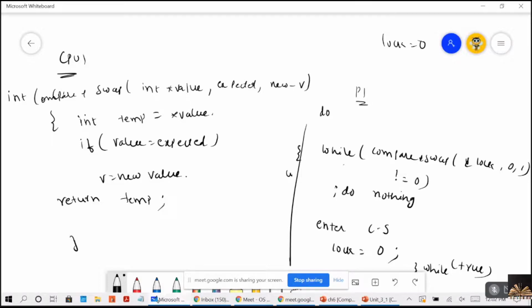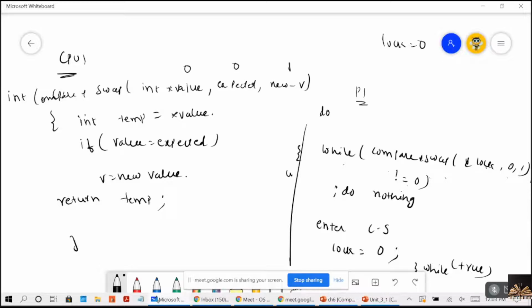While compare and swap is not equal to 0, then do nothing. Otherwise, enter into the critical section. Now what is it passing? Compare and swap, lock, 0, 1. Right now, what is the lock value? 0. What is the expected value? 0. What is the new value?